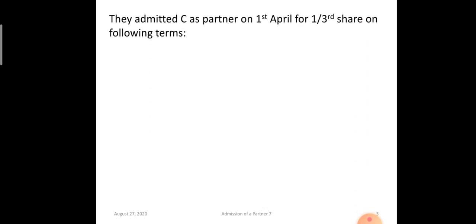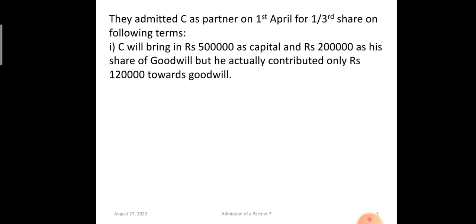Let's read the adjustments. Now a new partner is coming, C, for 1/3 share in the profits, and the terms decided at the time of his admission are that C will be bringing 5 lakh rupees as capital and rupees 2 lakh as his share of goodwill. But out of that 2 lakh rupees, he is able to bring only 1 lakh 20,000 rupees. That means rupees 80,000 will be debited to his capital or current account.